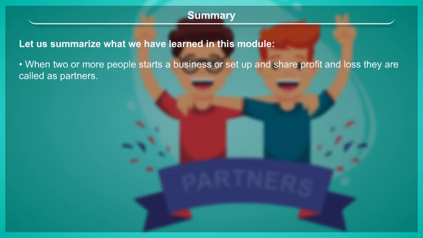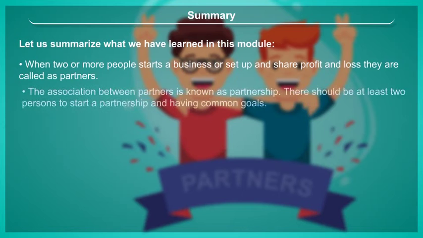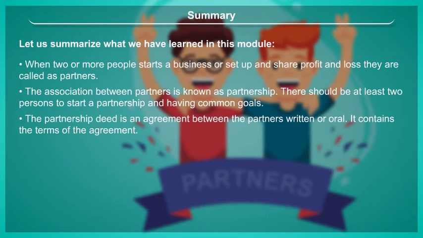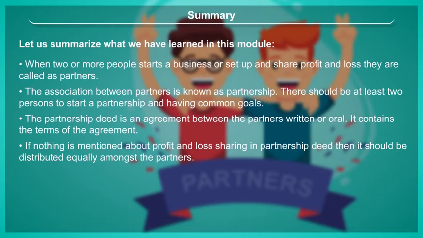Summary. Let us summarize what we have learned in this module. When two or more people start a business or set up and share profit and loss, they are called partners. The association between partners is known as partnership. There should be at least two persons to start a partnership and having common goals. The partnership deed is an agreement between the partners, written or oral. It contains the terms of the agreement.